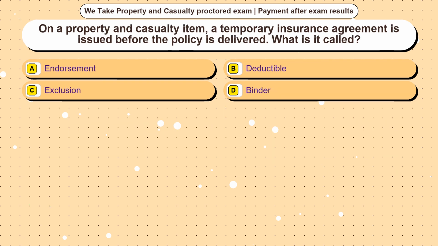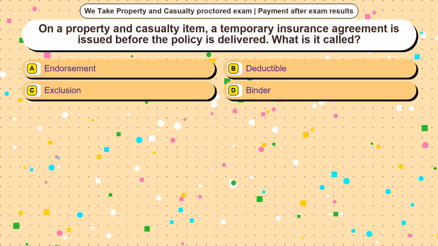Question 15. On a property and casualty item, a temporary insurance agreement is issued before the policy is delivered. What is it called? Option A, endorsement. Option B, deductible. Option C, exclusion. Option D, binder. The correct answer is option.